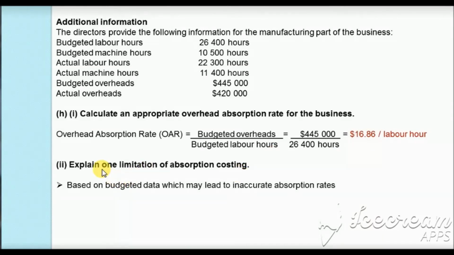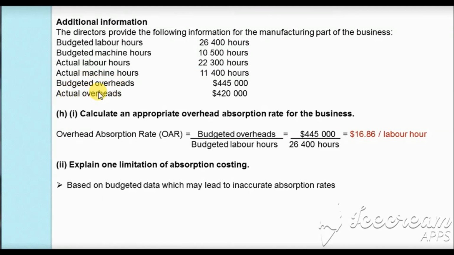And in the next bit, we are asked to explain one limitation of absorption costing. You see, absorption costing is based on the budgeted data, and if the budgeted data is inaccurate, then the absorption rate will also be inaccurate. Here, the budgeted labor hours are different from the actual labor hours, and the budgeted overheads are different from the actual overheads.